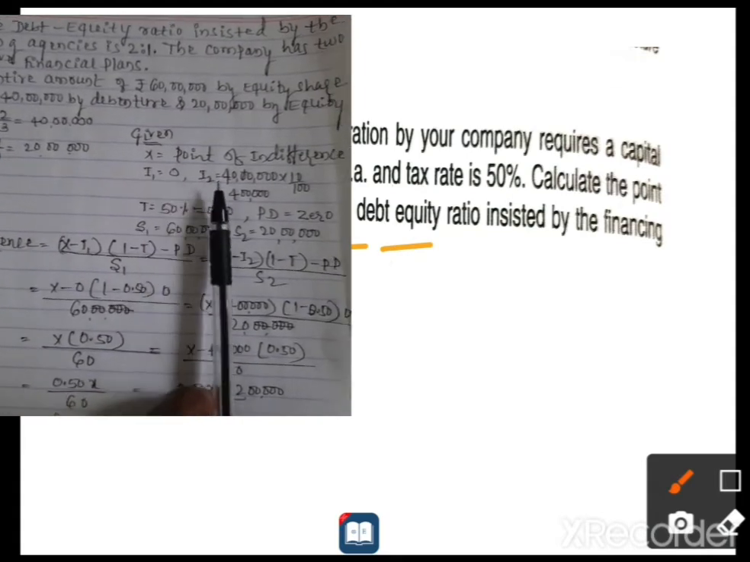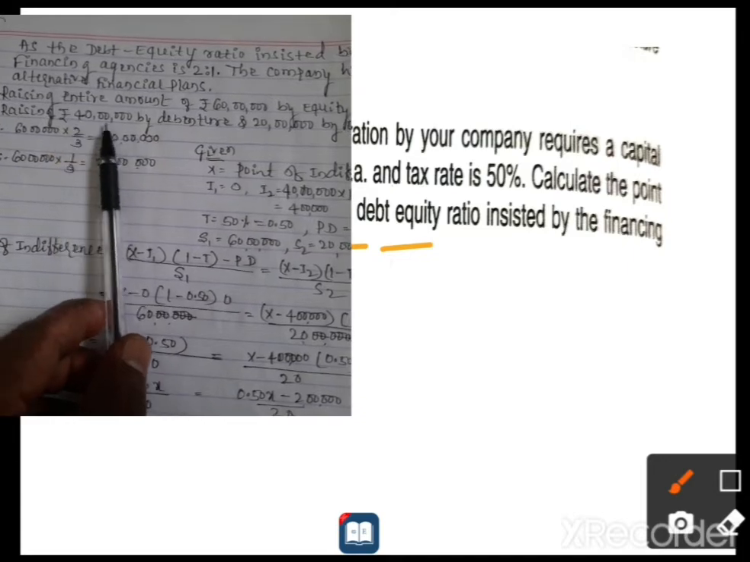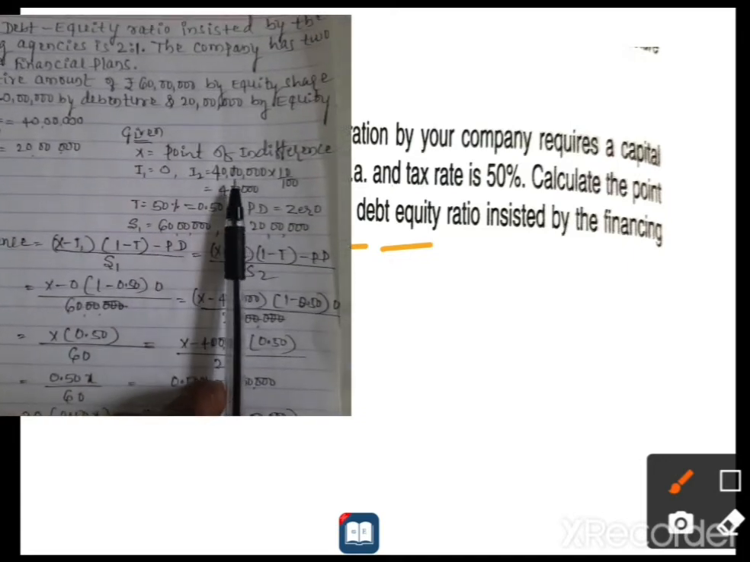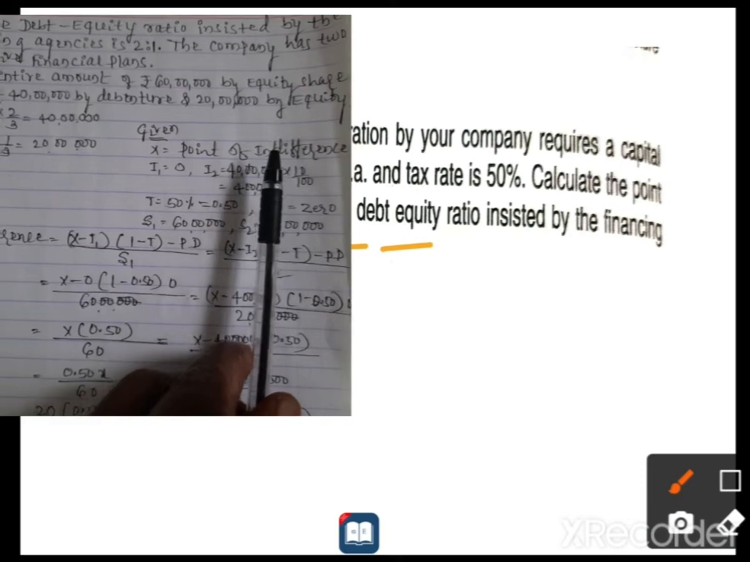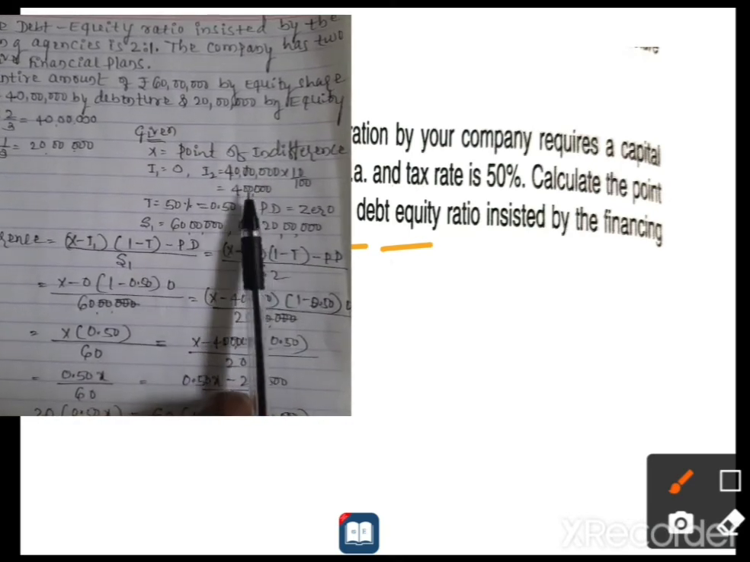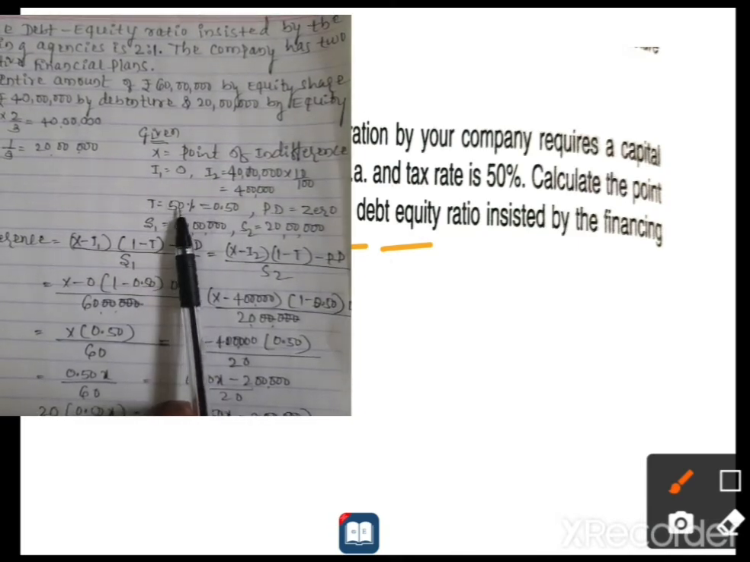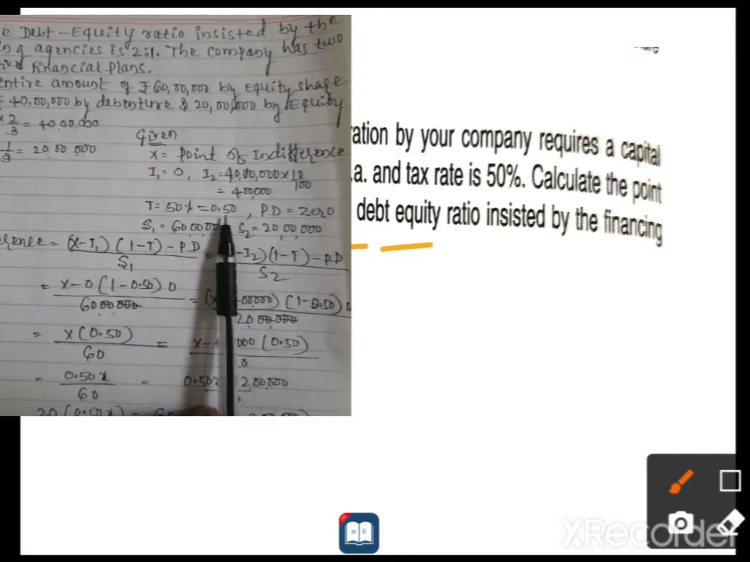Is it clear? Next, I2. In plan 2 there is a debenture of 40 lakh rupees. Clear? 40 lakh into 10%. It is given in the problem. The rate of interest is given as 10%. So 4 lakh is what? Interest for plan 2. I2 means what? Interest for plan 2. T is tax 50%. If you simplify that, 0.50.